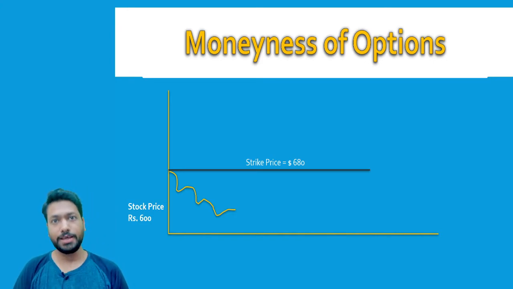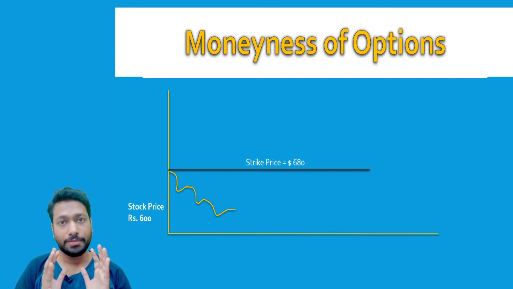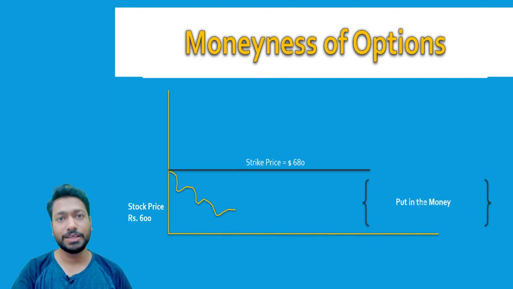So conclusively, we can say that if some option has some intrinsic value, it means that it's in the money. If the put has intrinsic value, it means that it's in the money. So here the put is in the money and the call is out of the money.